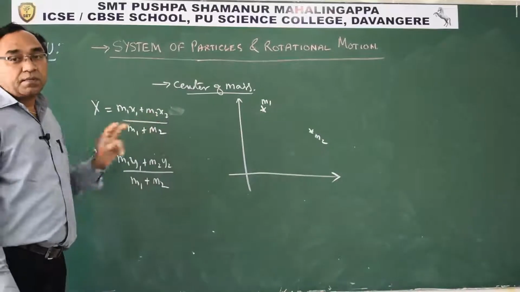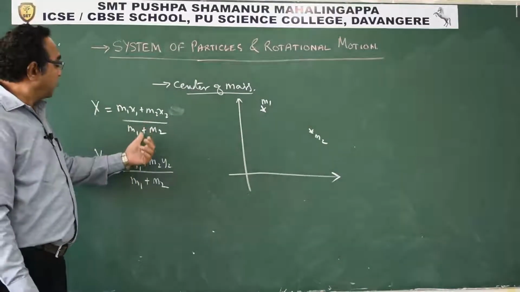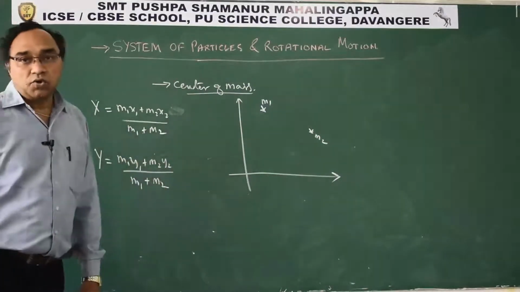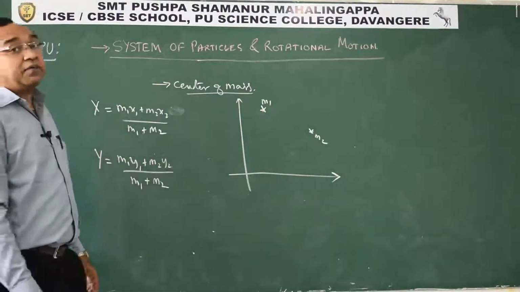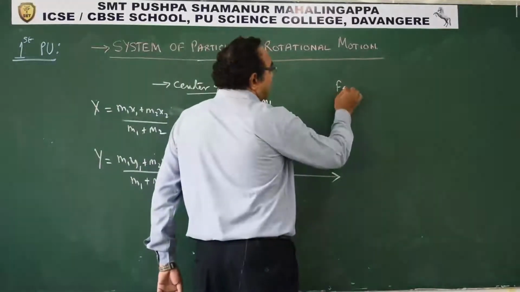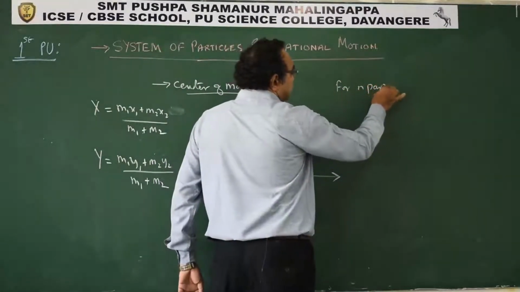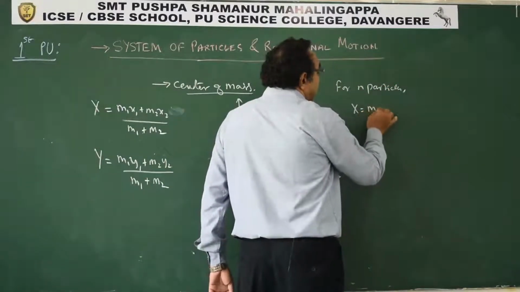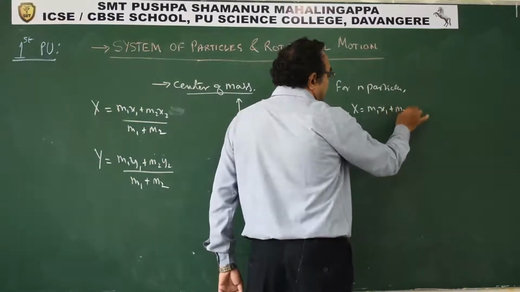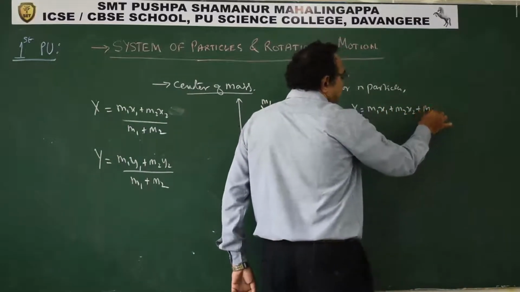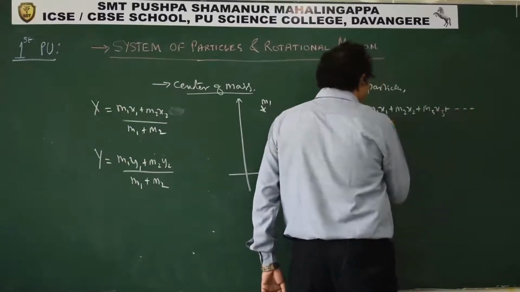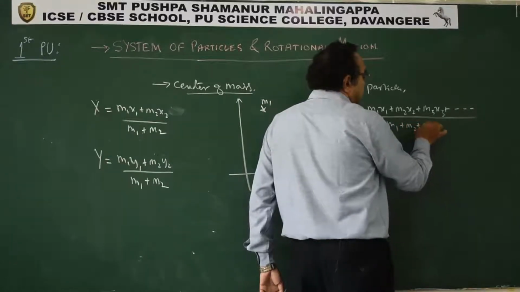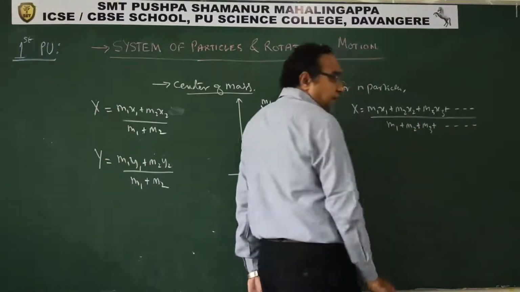Now say for example M1 is equal to M2. Then you will get x1 plus x2 by 2, y1 plus y2 by 2. Now what if there are n particles? For n particles, the x coordinate will be M1 x1 plus M2 x2 plus M3 x3, and so on, upon M1 plus M2 plus M3 and so on.